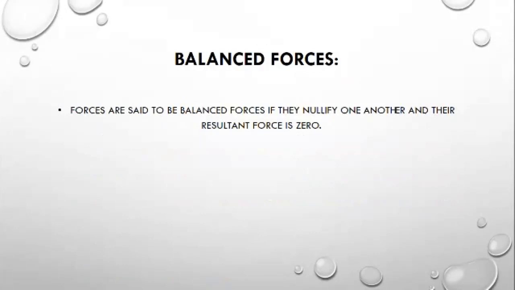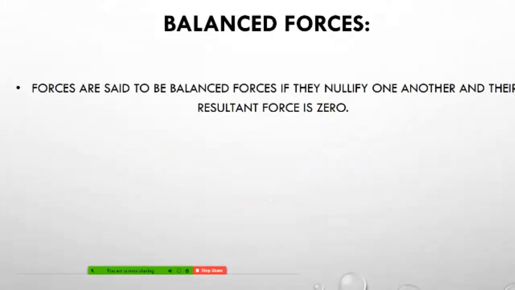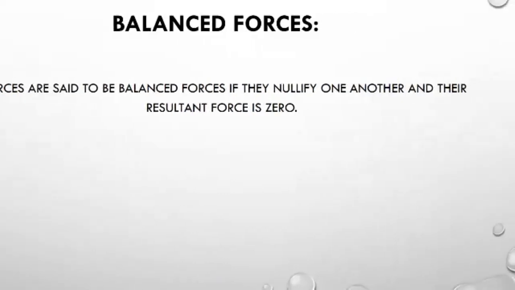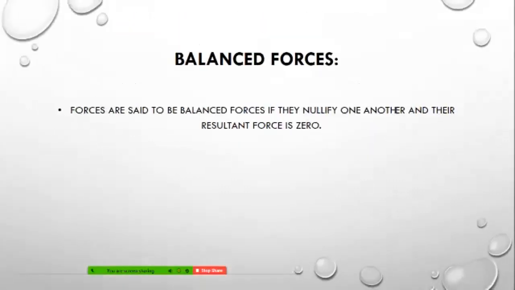Now we talk about balanced force. Forces are said to be balanced, like when you are standing on the earth. Whenever you are standing on the earth, you are able to stand due to balanced force. If there is any change, you will fall on the ground. So forces are said to be balanced if they cancel one another and their resultant force is 0. Means a balanced force is a force where the resultant force is 0. That is called balanced force, students.